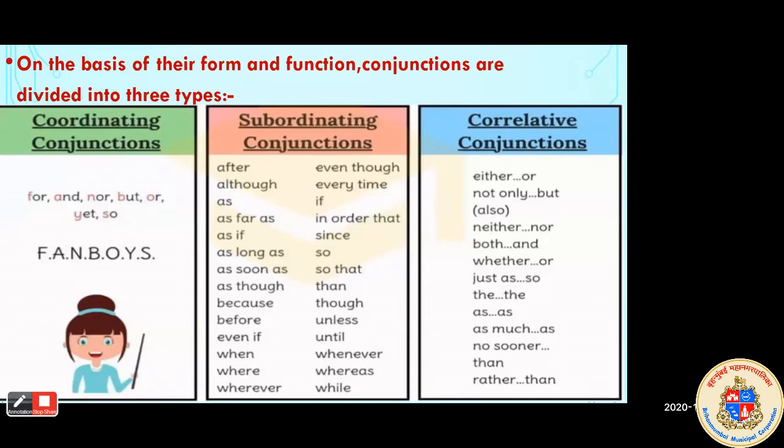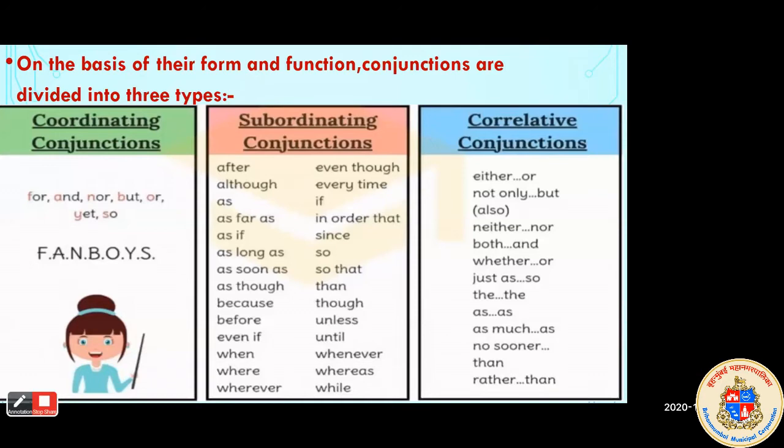And the third is correlative conjunctions. Examples are given here: either or, not only but also, neither nor, both and, whether or, just as so, as much as, no sooner than, rather than. So here you can see that correlative conjunctions come in pairs. Okay, you can see either or, not only but also, they come in pairs in the sentence. That we call the correlative conjunction.